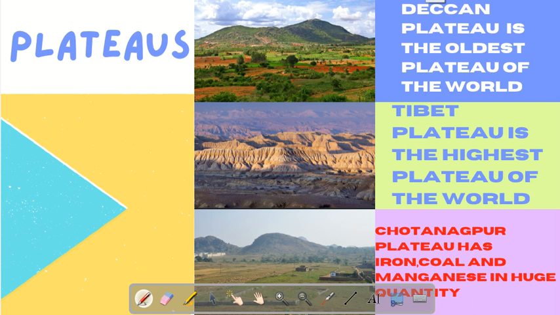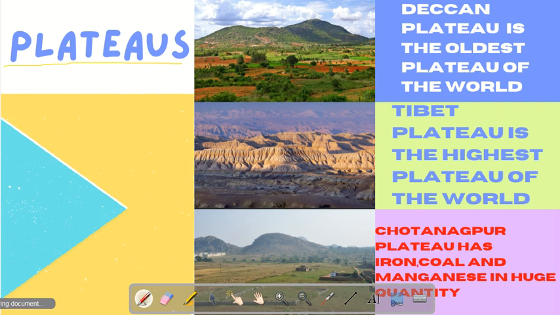So now we will read about plateaus. So how are plateaus formed? Plateau is an elevated flat land. A plateau has one or more sides with steep slope. The plateaus are formed because of the upward movement in the Earth's crust. Okay.